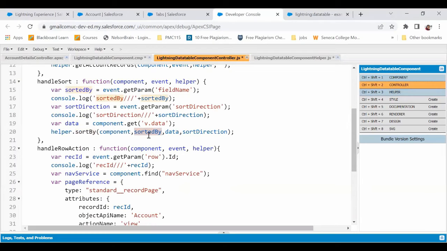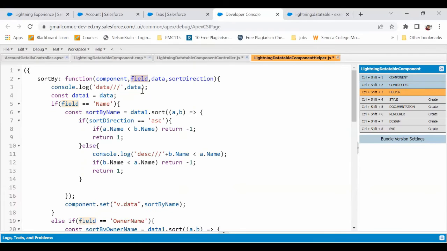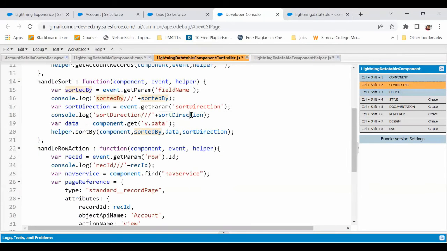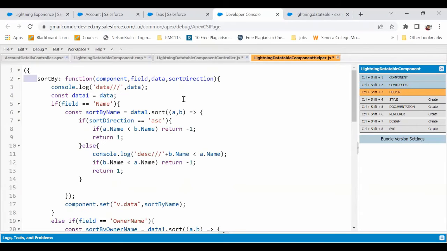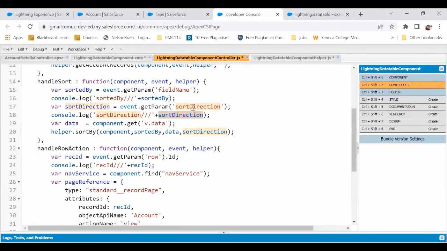So let's say if it is name, it would pass name. If it's owner name, it would pass owner name. So that's the second parameter, which is the field by which we are doing the sorting. This data, like we know, is the entire data, and the sort direction is the direction by which it is sorted, ascending or descending, which would come here and sit on the sort direction. Okay. Now, one thing you need to notice: initially it is ascending, right? So when we click on it again, automatically it will take the opposite sorting direction. If it was ascending initially, then it would take descending. If it was descending, then if you click again, it would take ascending over here.